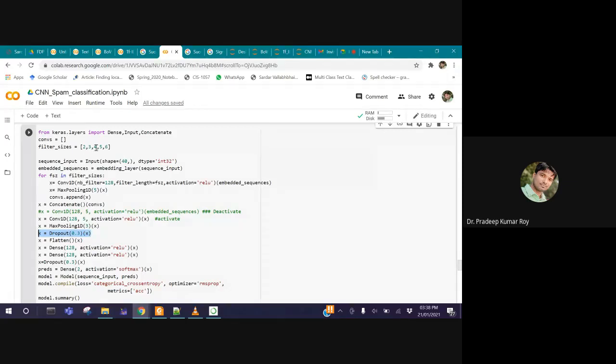Here, instead of using only one 5-gram filter, you can use 2-gram, 3-gram, 4-gram, 5-gram, or depending on the problem, you can increase the value of n, whatever you want. We don't know what combination will give the best result. But after getting the result, we have to reanalyze why this model is giving the best one. What is the reason? It will help us think quicker the next time.